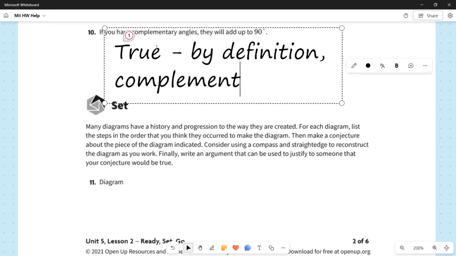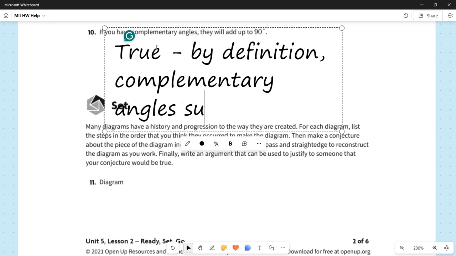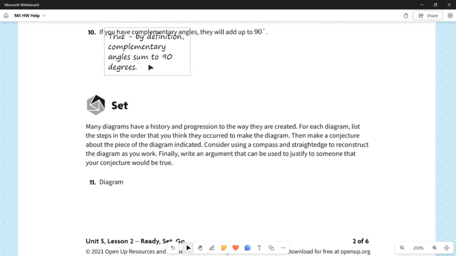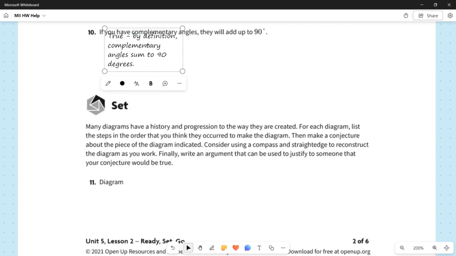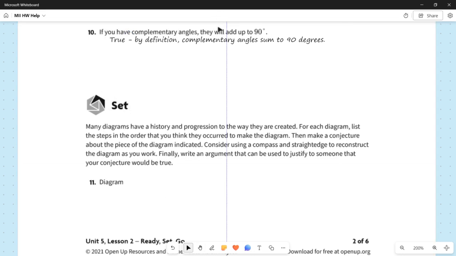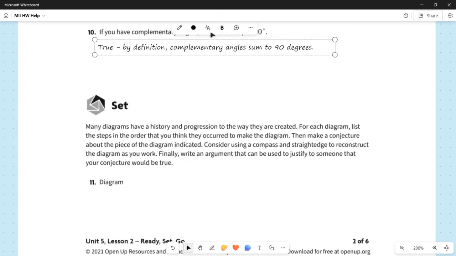Complementary angles sum to 90 degrees. That's the definition of what complementary angles are. So for this question, there's not really a whole lot to do. It's really just essentially saying, do you know what the word complementary is in a geometric context?